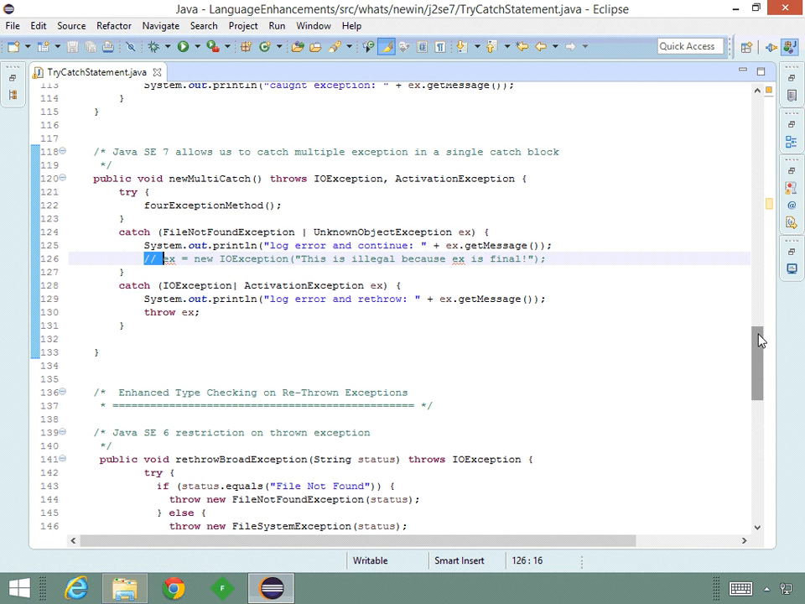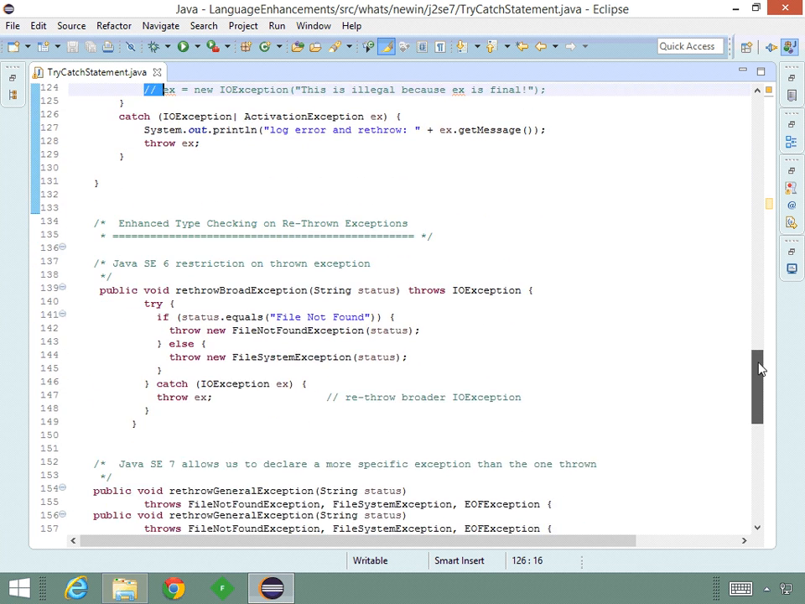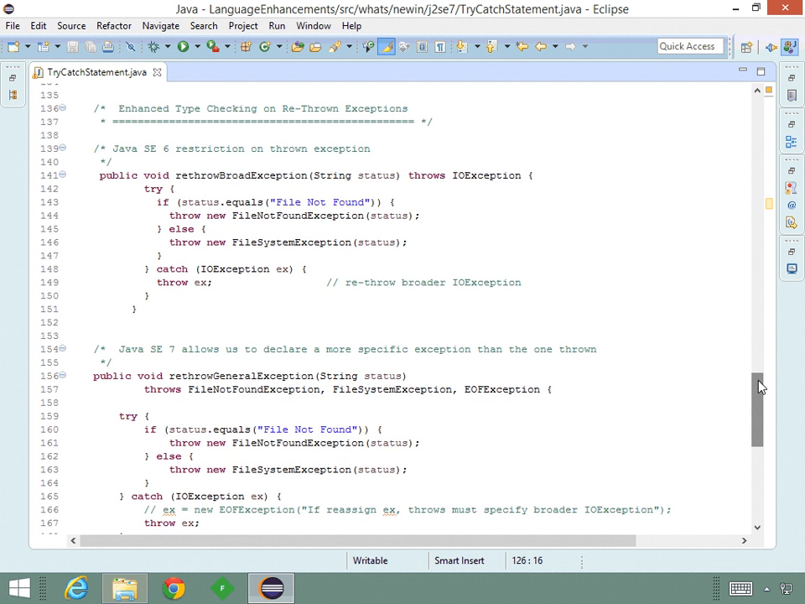The last try-catch feature deals with rethrown exceptions. And the rethrown exception method here demonstrates the restrictions on rethrown exceptions we dealt with in Java SE6. Our try block throws two specific exceptions, FileNotFoundException and FileSystemException. But we're catching a much broader exception, IOException, and we're throwing it from our method.